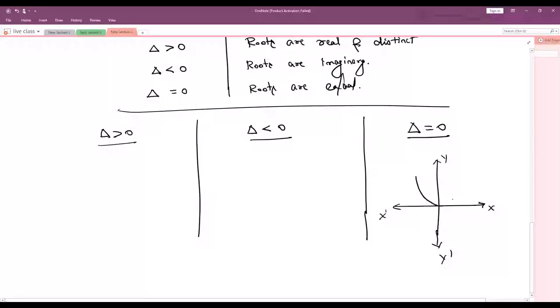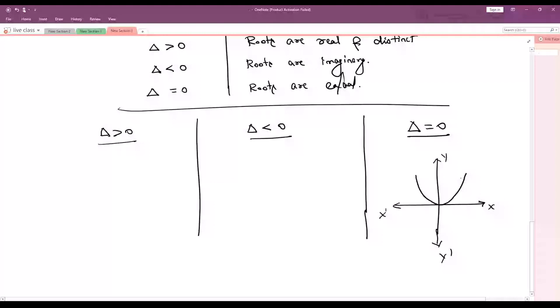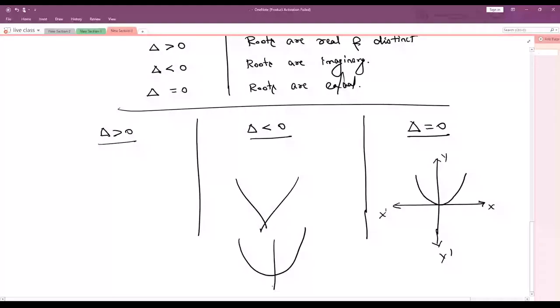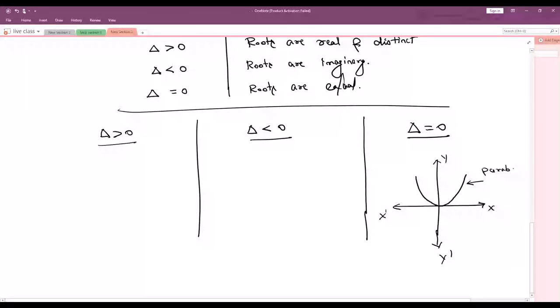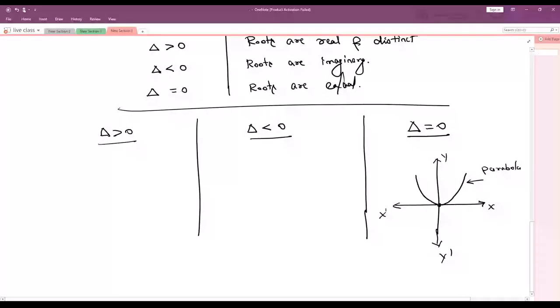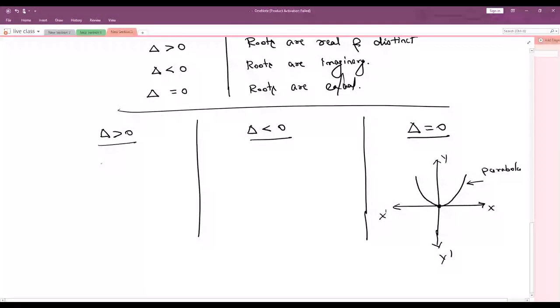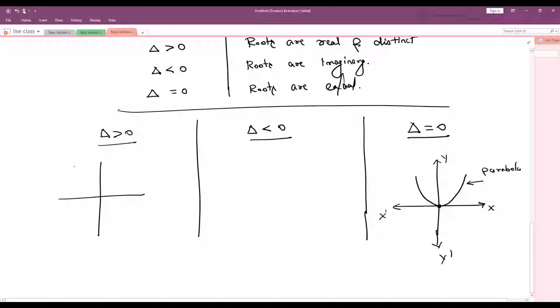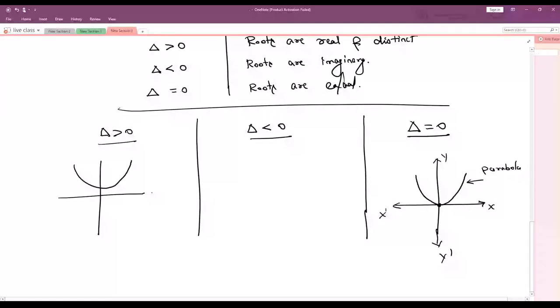If delta is equals to 0, we get the graph like this. This is called a parabola, a U curve. It should not be V. It will come in the form of U. Here you can see this parabola. This parabola curve touches the x-axis at one point. This is called exactly 0. Understood? If delta is greater than 0, the graph will be like this, above the x-axis.